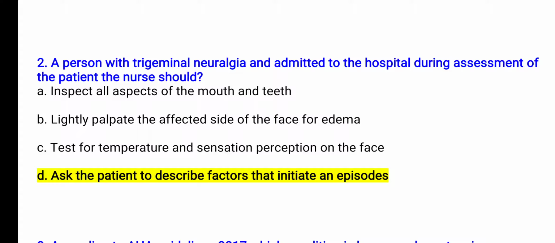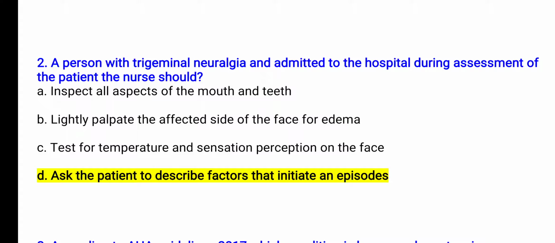Option D is correct because we should assess the initiating or stimulating factors of the pain. We should know what kind of factors contribute to the pain. First is chewing and speaking. At the time of speaking, the patient may experience trigeminal neuralgia pain, or at the time of brushing also, and sometimes in case of any tumor that is compressing the trigeminal nerve.